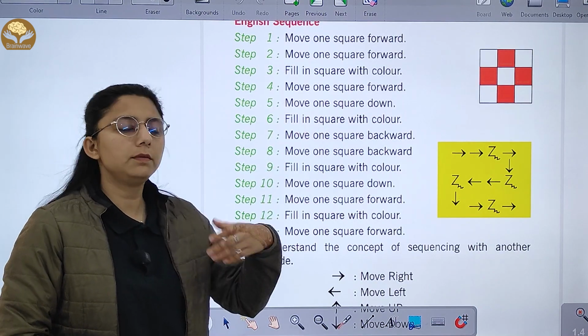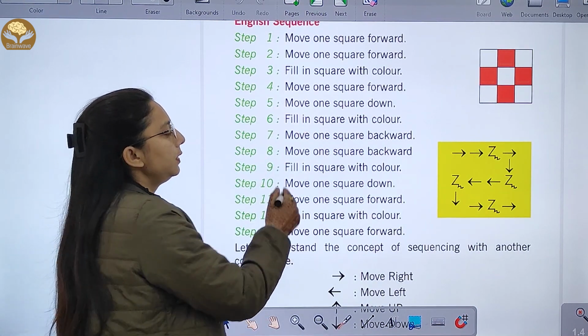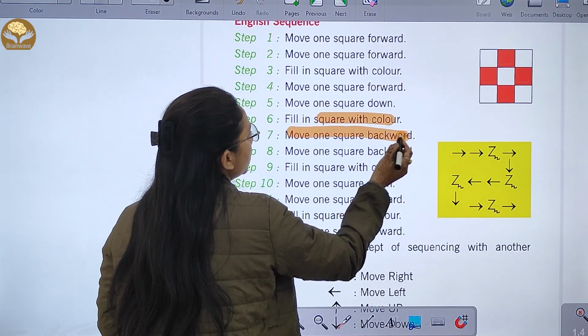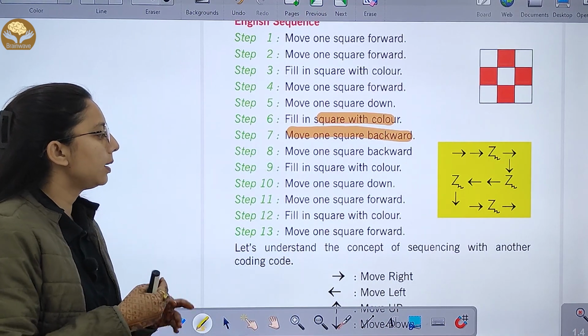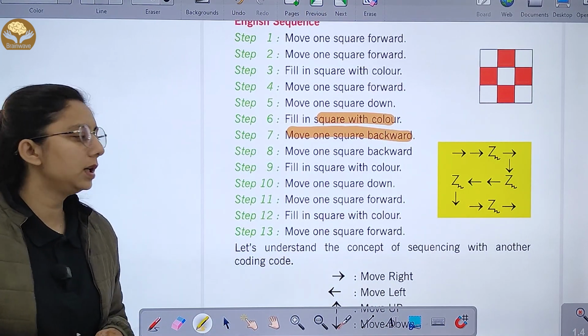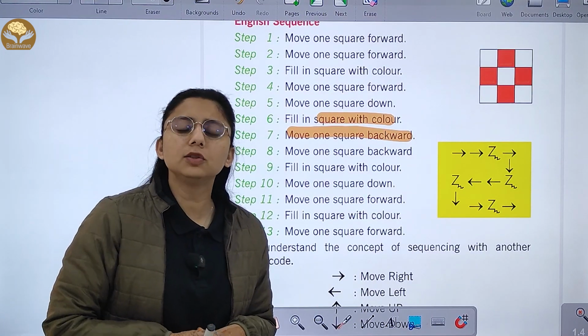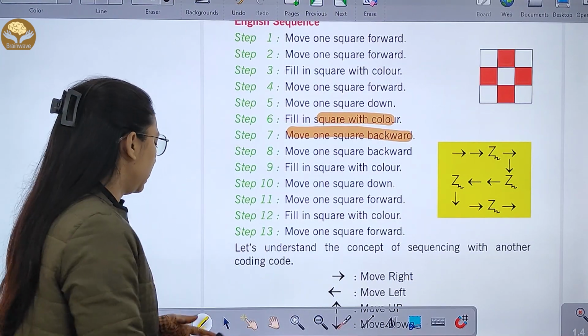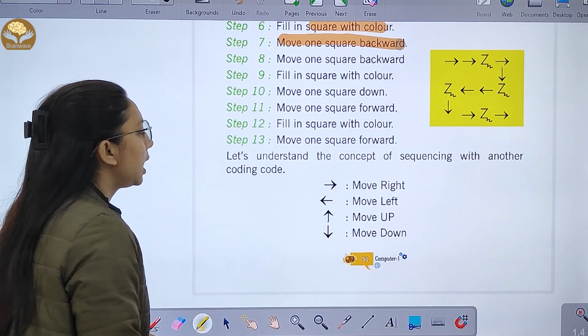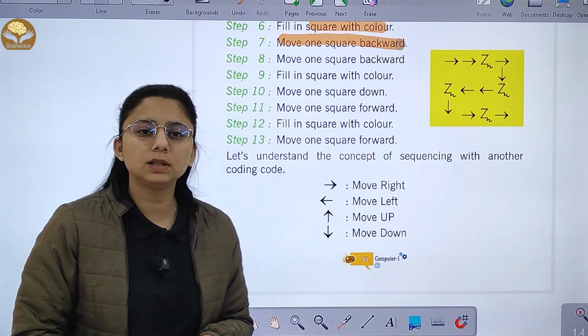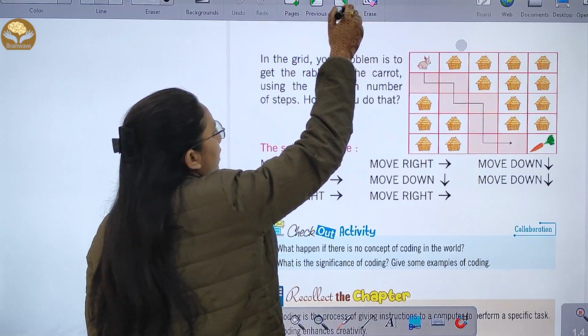Now move one square forward and then down and fill the square with color. Now move one square backward, and then one square upward and one square forward and fill the square with color. Like this, you can do the different steps. So move right, move left, move up, move down. These are the different concepts of sequencing that we have studied.